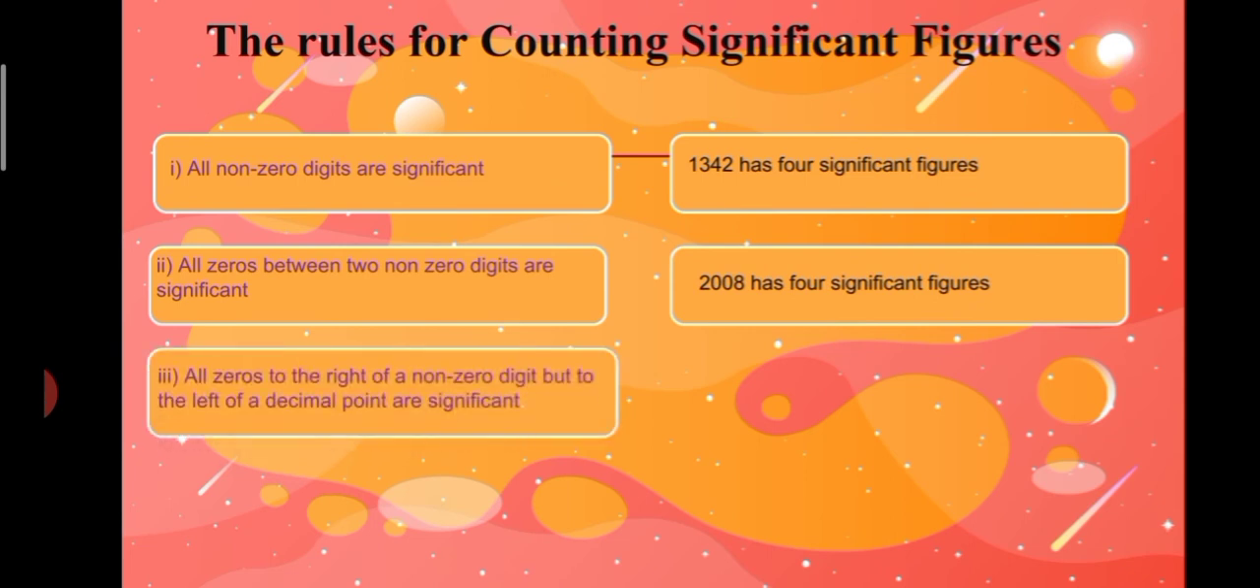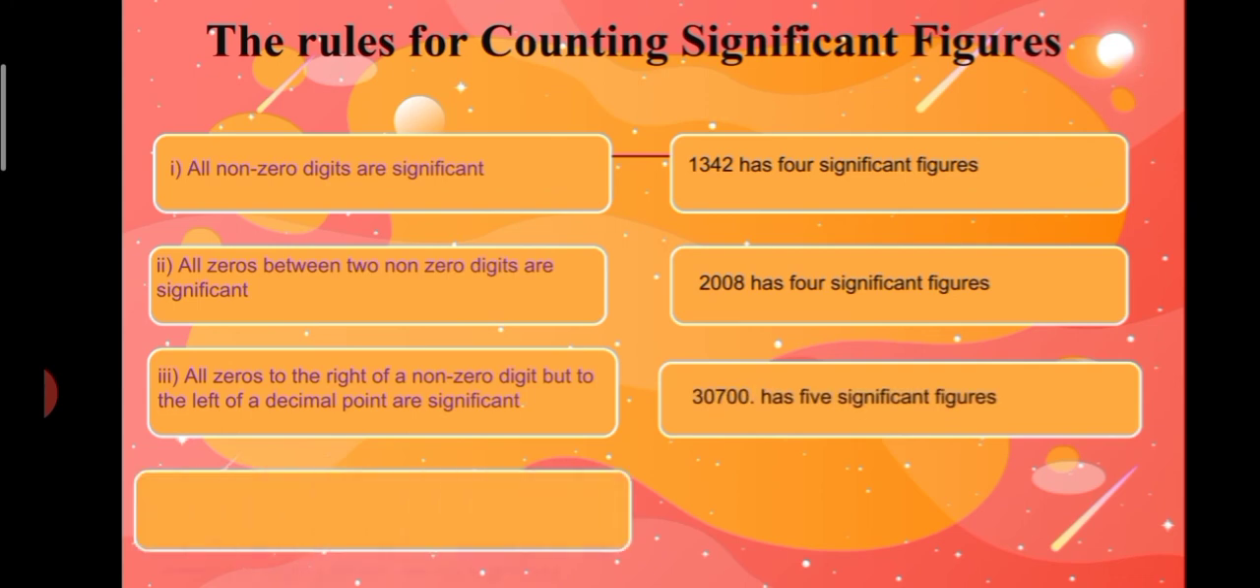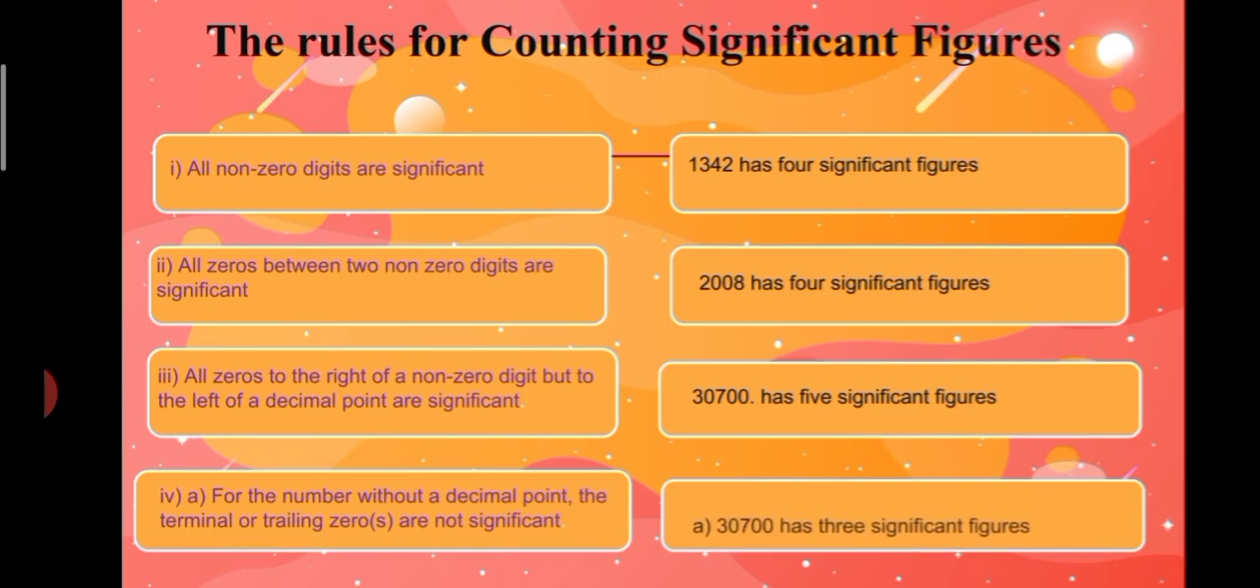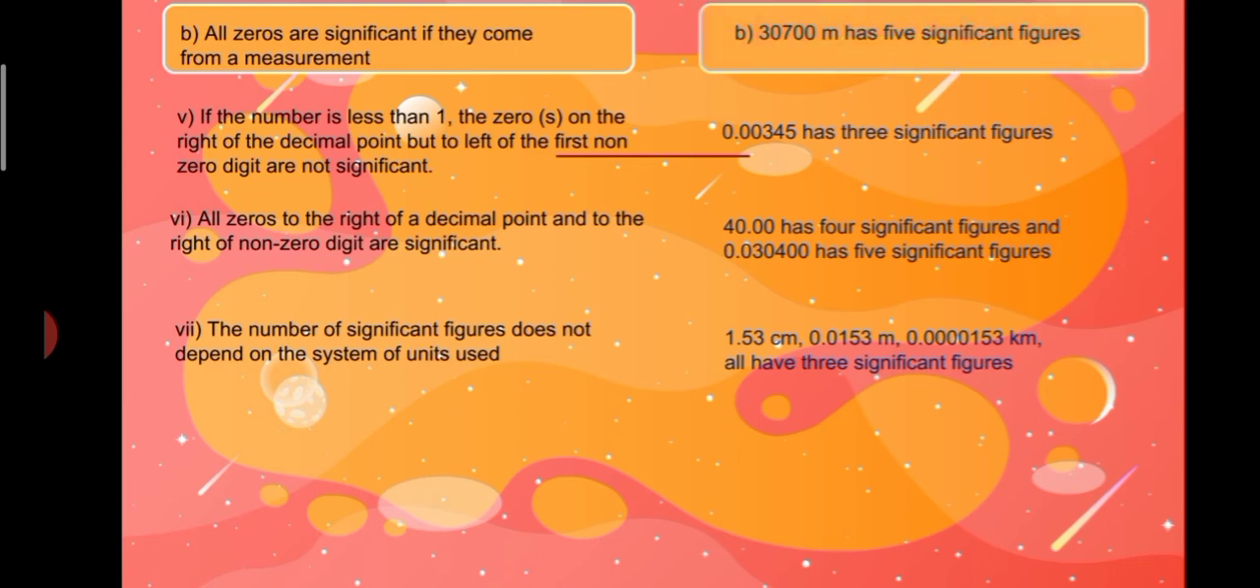All zeros to the right of a non-zero digit but to the left of a decimal point are significant. Example: 30700. has 5 significant figures. For a number without a decimal point, the terminal or trailing zeros are not significant. Example: 30700 has 3 significant figures. All zeros are significant if they come from measurement. For example, 30700 meter has 5 significant figures.